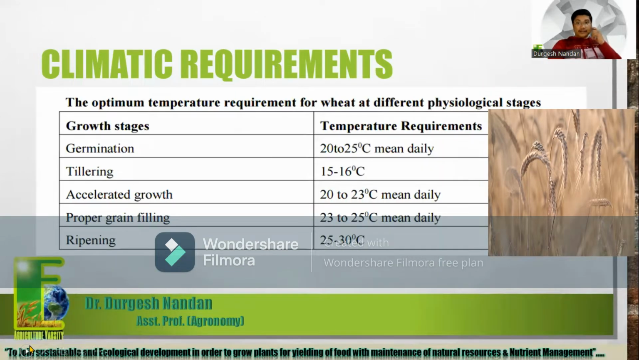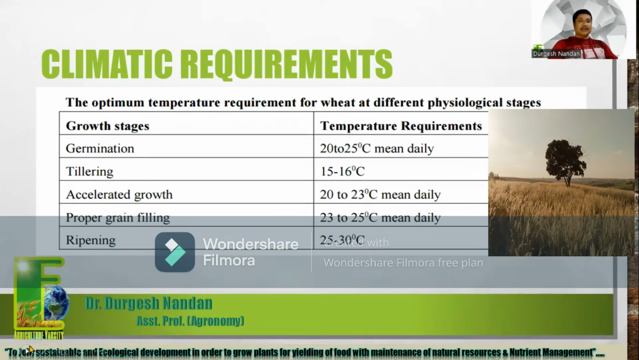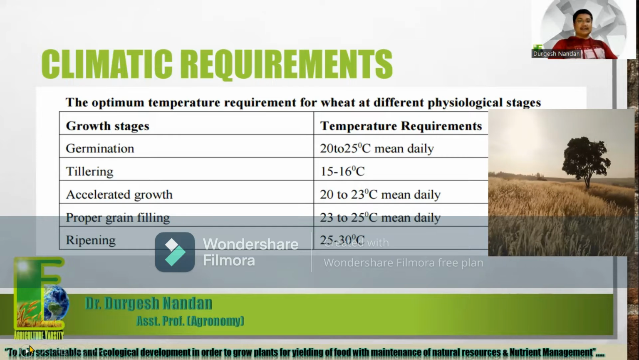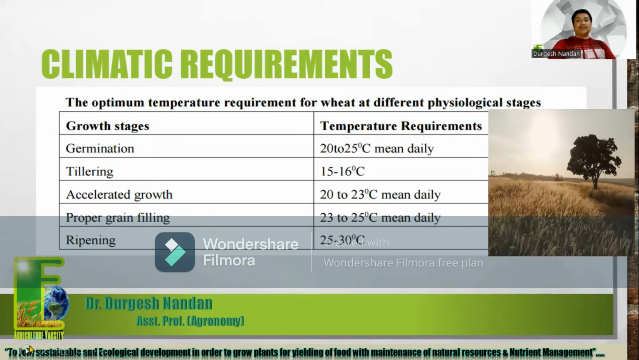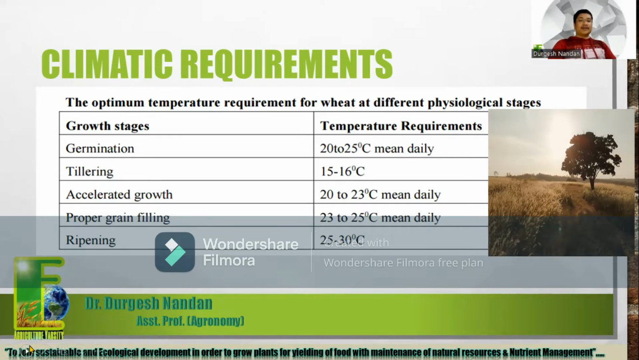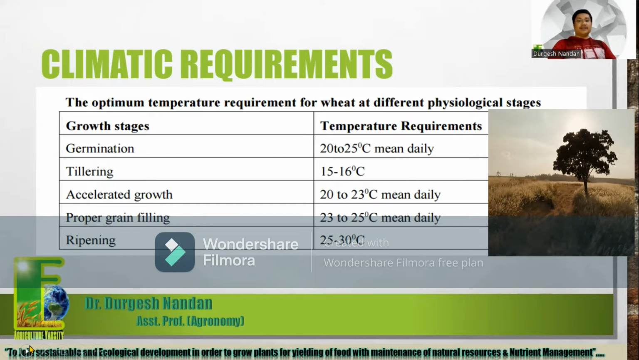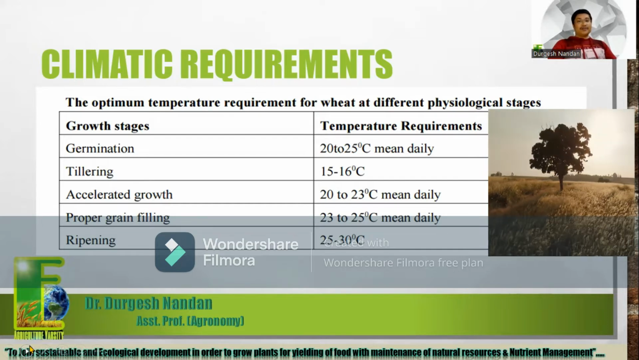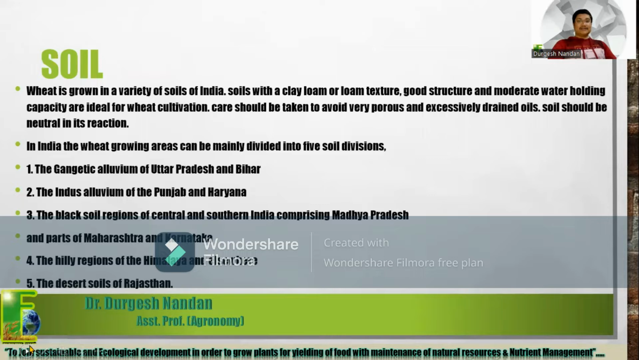Next, the climatic requirements according to stage. At the time of germination, it requires 20 to 25 degrees Celsius. At the stage of tillering, 15 to 16 degrees Celsius; accelerated growth, 20 to 23 degrees Celsius; proper grain filling, 23 to 25 degrees Celsius; and at the time of ripening, 25 to 30 degrees Celsius is required.